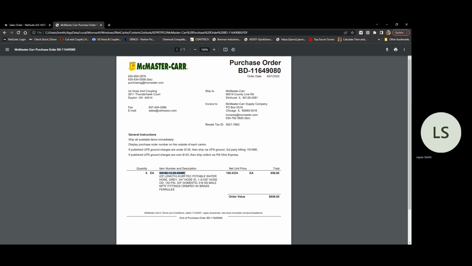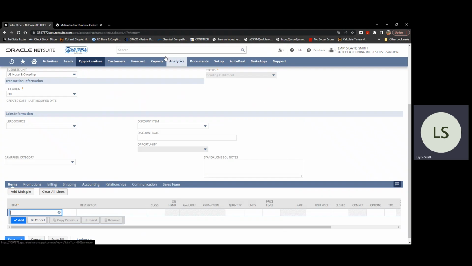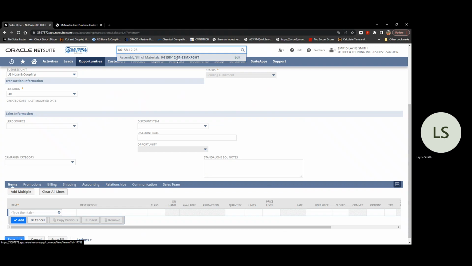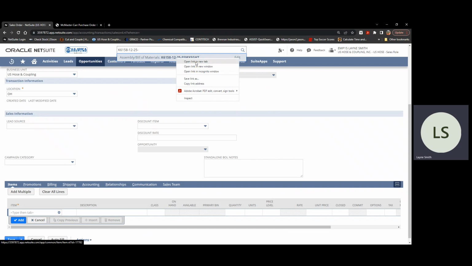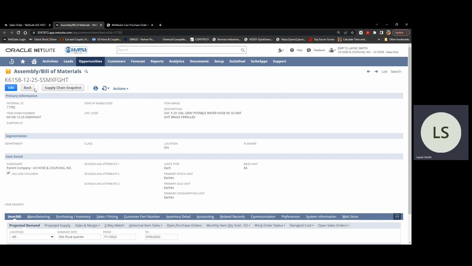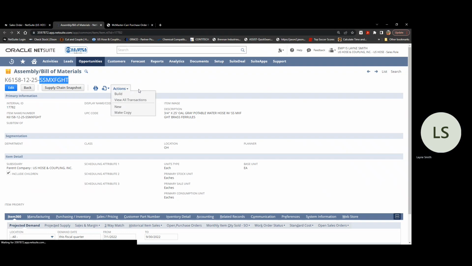So again, let's see if we've got a number like this loaded. That's male pipe, and what we've got here is garden hose. So I'm going to copy off of this assembly to build the new assembly. Right click that to open it in a new tab. I'm going to make a copy.